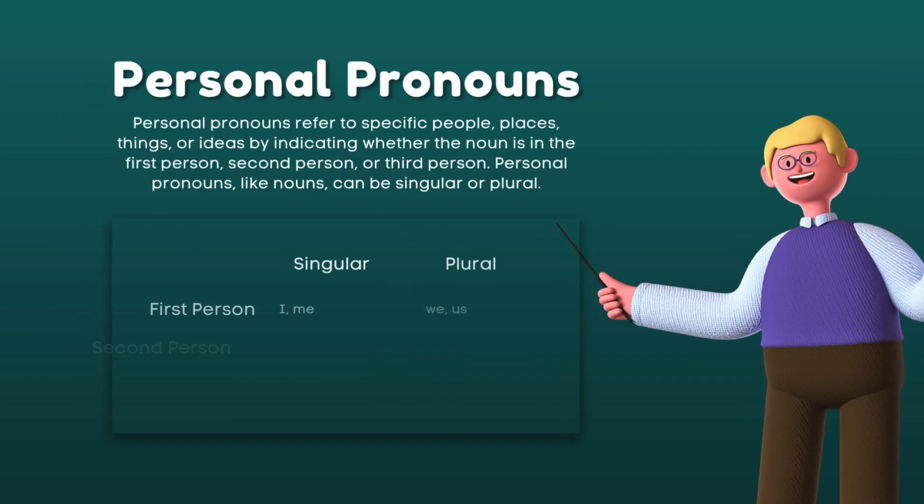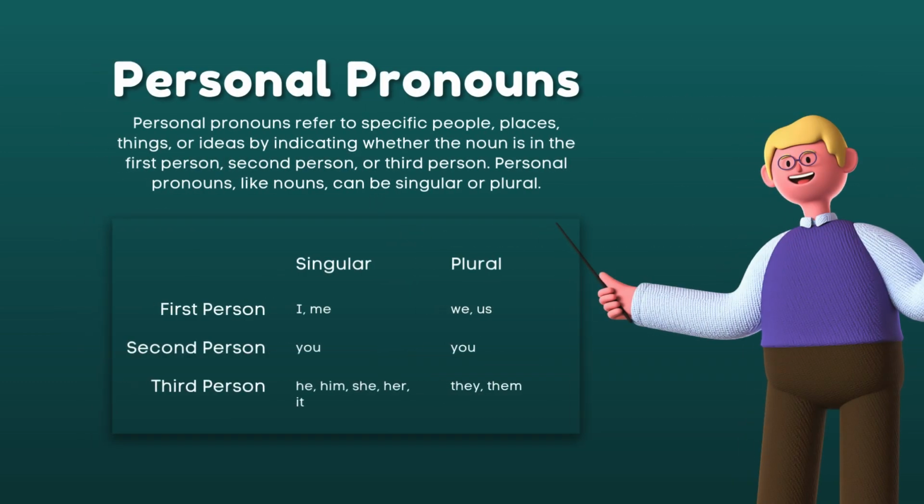Before we proceed to the personal pronouns, we have three cases of pronouns, right? We have the subjective case that shows us the subject in the sentence, like I, she, he, it, we, you, they, and so on and so forth. Okay, so personal pronouns, all those cases, like the subjective case and the possessive case, all of them belong to personal pronouns.